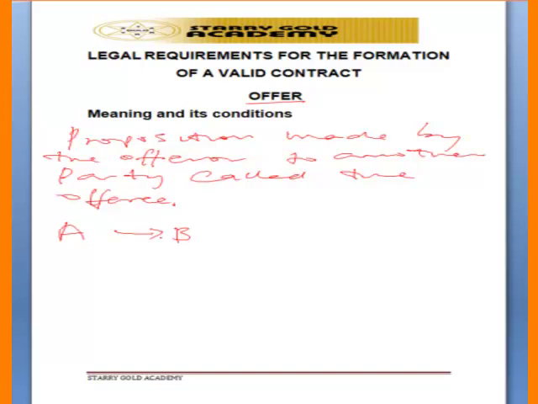Number one is that it must be definite and certain. So that means that whatever Mr. A is talking about, Mr. A must be precise. Mr. A must be certain. If Mr. A wants to sell his biro to Mr. B, Mr. A must be certain about the biro, certain about the price, and everything must be stated clearly. That means that it must be definite.